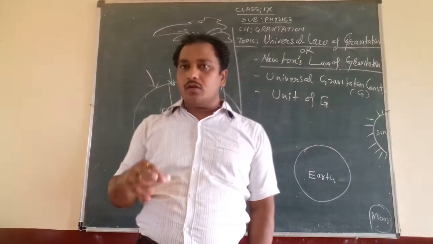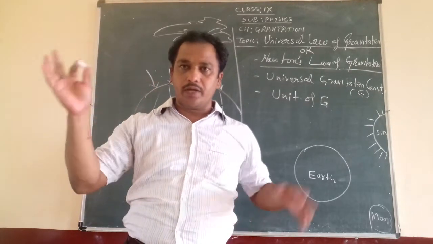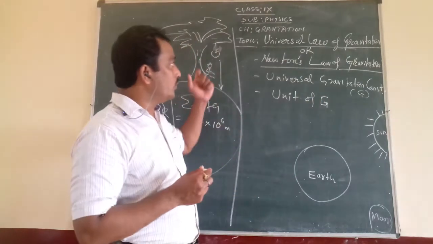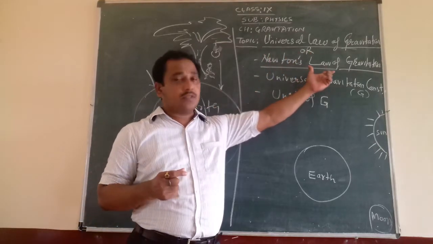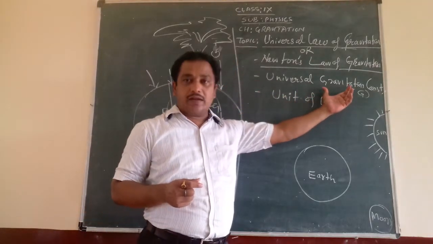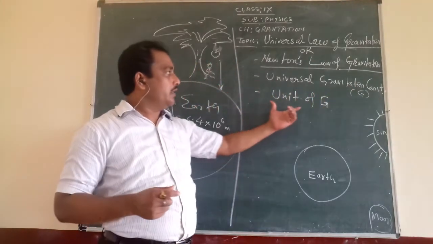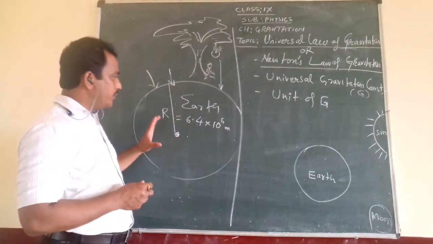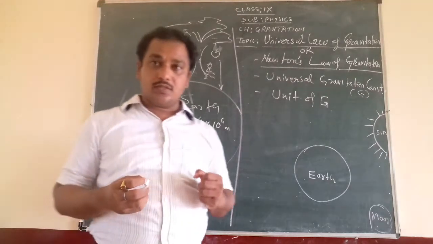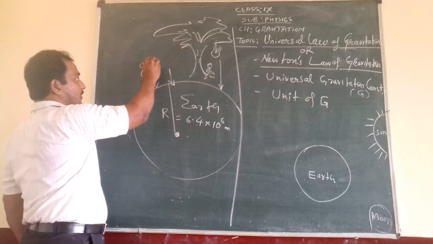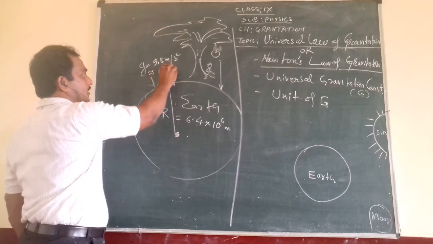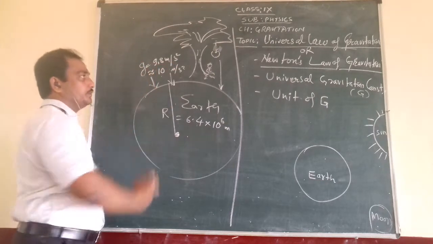Like that, every object in the whole universe, whether small or big, is pulling each other with a force of attraction. This is called the universal law of gravitation, or Newton's law of gravitation. Today we will also discuss the universal gravitational constant capital G and its unit. The acceleration due to gravity of the earth is denoted by small g, the force with which the earth pulls towards itself. How much is it? 9.8 meter per second square, or approximately 10 meter per second square.